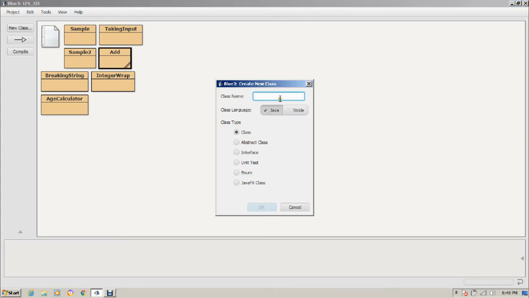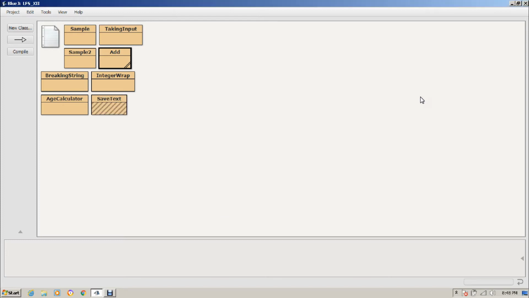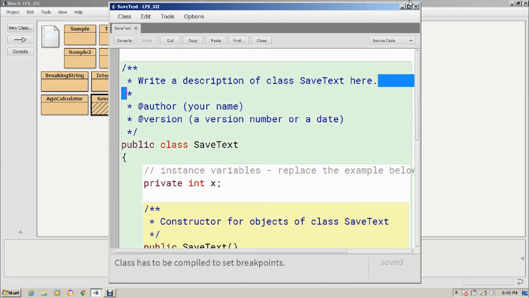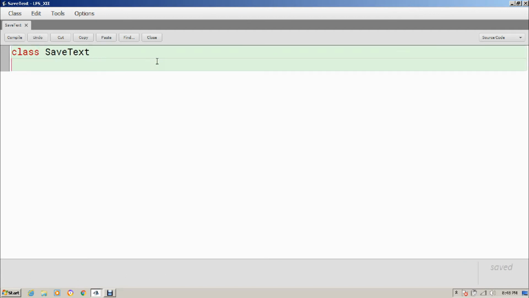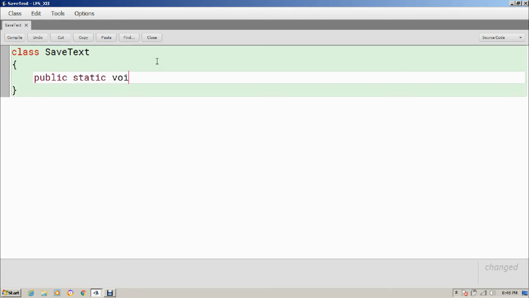So first, in my first program, I will save text. The program name is SaveText. Here I will accept text from the user, and I will save that text in a text file, and later on I will try to retrieve that text also. Before that, I have to delete a few things from this program and add a few things in place of that. I'm going to make it an application program, and that's why I'm adding a public static void main here.